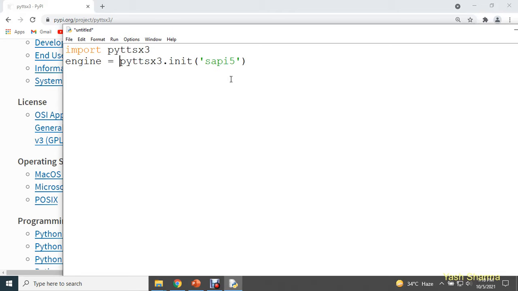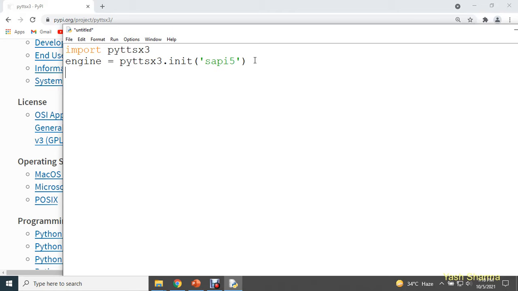Now, for your voice assistant, you can use either a female voice or a male voice. SAPI 5 is going to provide you two voices, one male and one female. So it totally depends on you. If you want to use a male voice, you can use a male voice, and if you want to use a female voice, then you can use a female voice. Let me show you how many voices this text-to-speech engine provides.